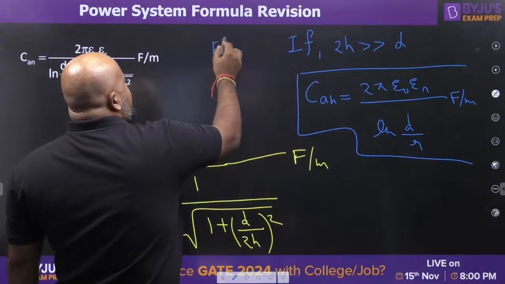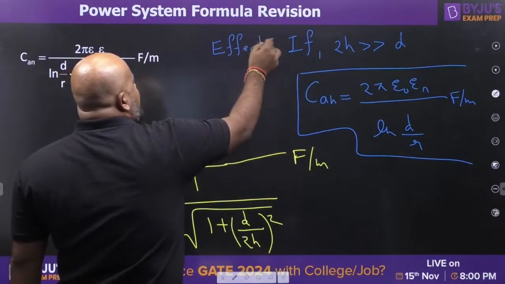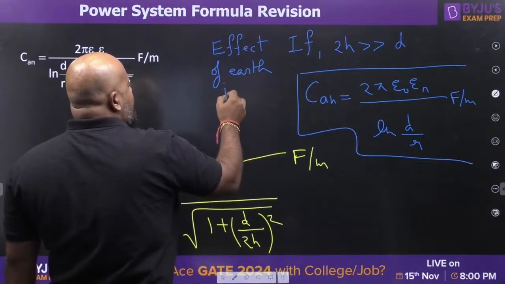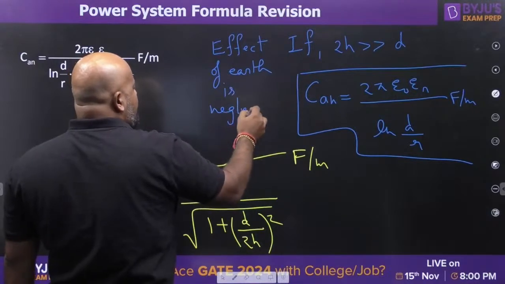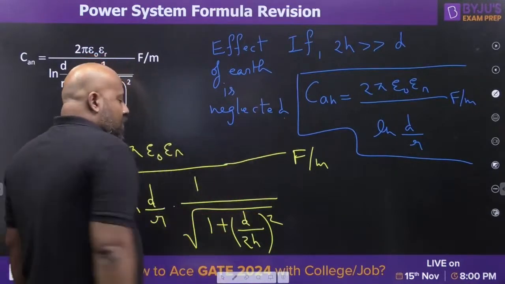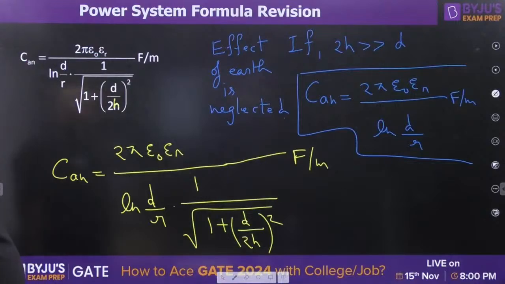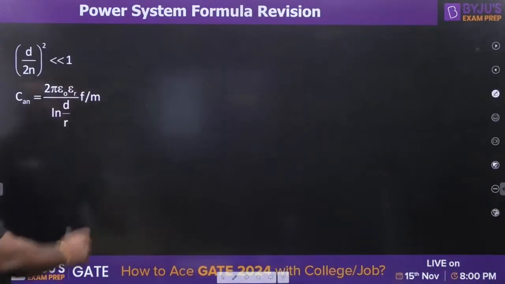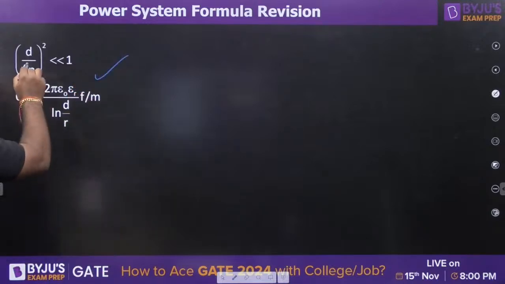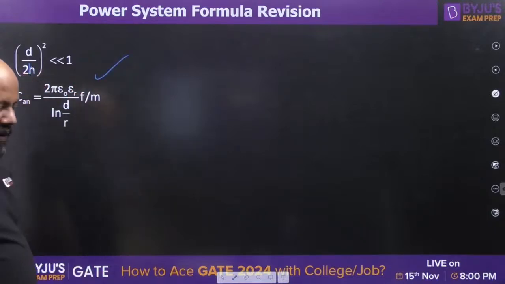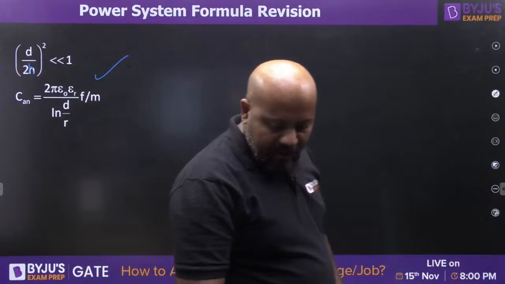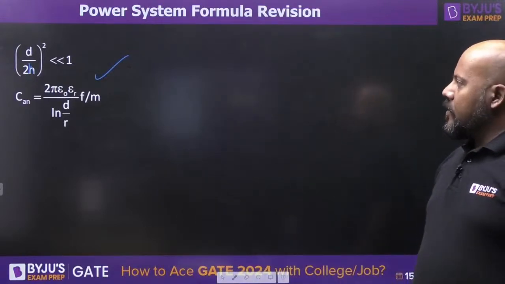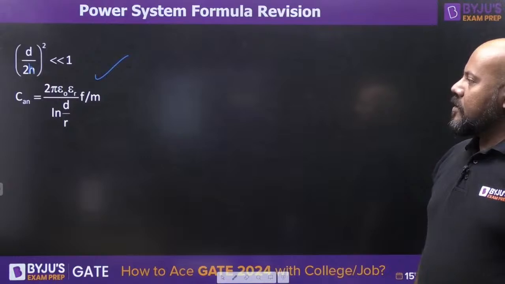This is when the effect of earth is neglected. Effect of earth is going to be neglected if the height of the conductor is sufficient. Is it clear, everybody? This is what I was telling you. If d upon 2h is very small in comparison to 1, then we can say that effect of earth can be neglected and you will be getting the expression as earlier.